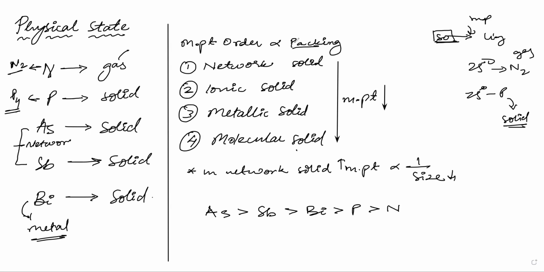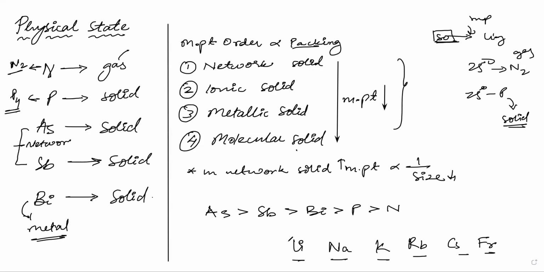Now when you see this particular order, you will be thinking it doesn't follow any kind of trend here. But if you know this trend, then it will be easier for you to remember. Okay, so this is the point. For example, if I ask you lithium, sodium, potassium, rubidium, cesium, francium, which is having the highest melting point?